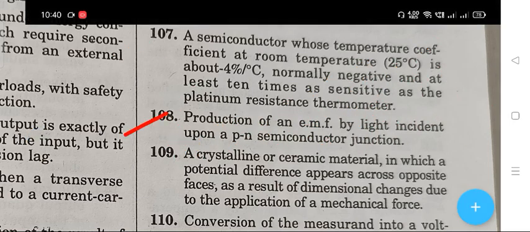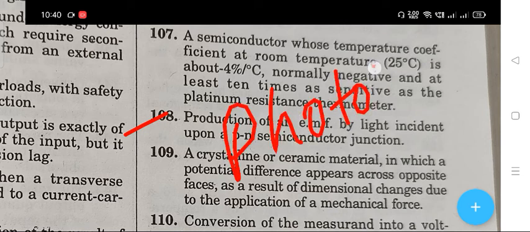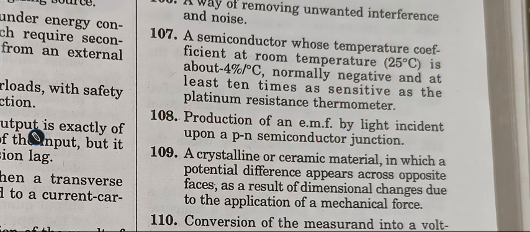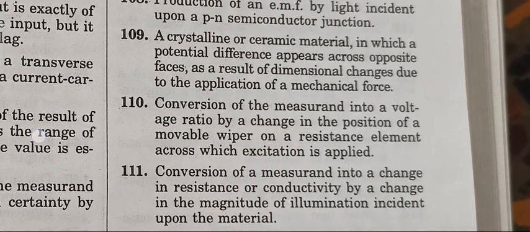The next question 108. Production of an EMF by light incident upon a PN semiconductor junction. The right answer is that photovoltaic effect. Is photovoltaic effect.